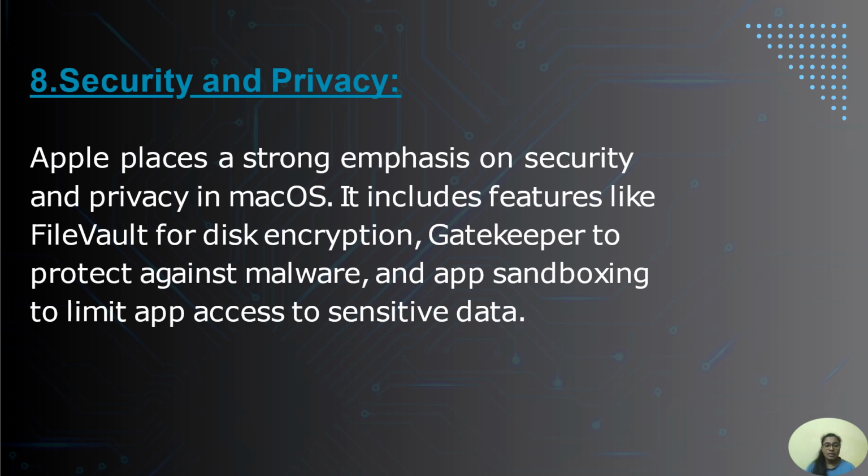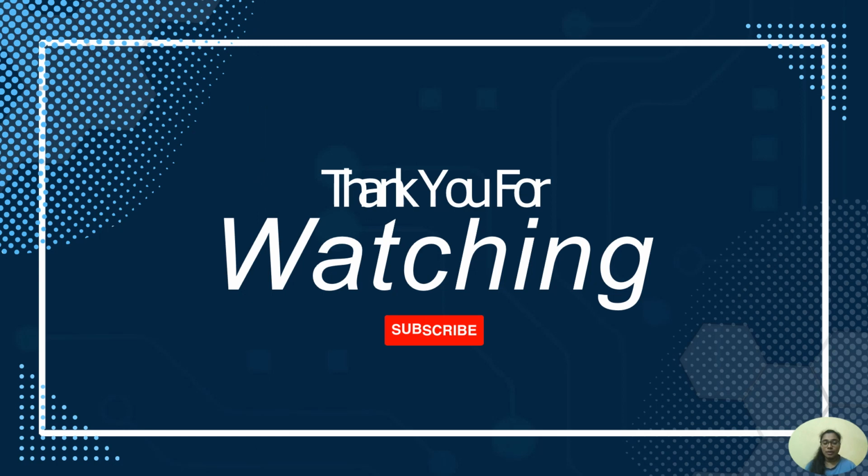Apple places a strong emphasis on security and privacy in macOS. It includes features like FileVault for disk encryption, Gatekeeper to protect against malware, and App Sandboxing to limit app access to sensitive data. This is all about the operating system macOS X.